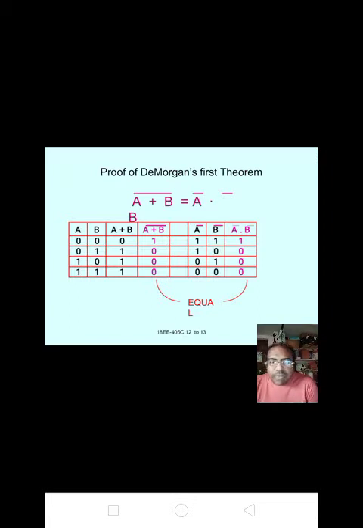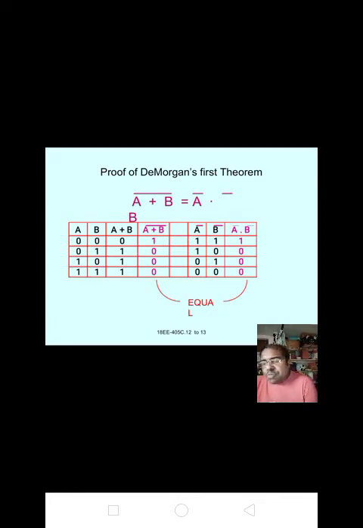Sum of the complements is equal to the product of its complements. Okay, this is the truth table for De Morgan's theorem. We have two input variables, so we have 2 power 2, that is 4 inputs: 0, 1, 2, 3. Here we are using the code 2 1. For 0 it is 0 0, for 1 it is 0 1, for 2 it is 1 0, for 3 it is 1 1.